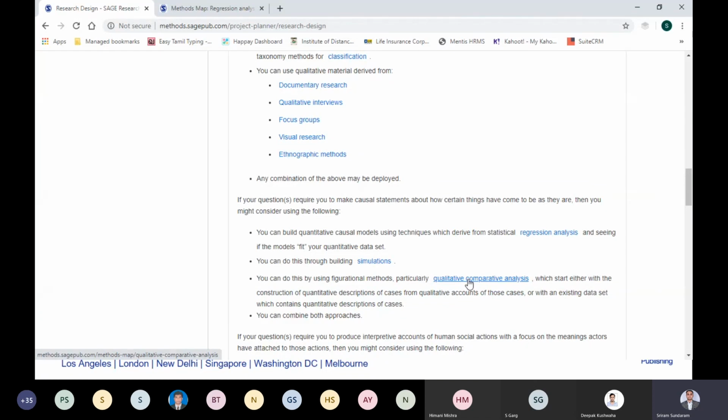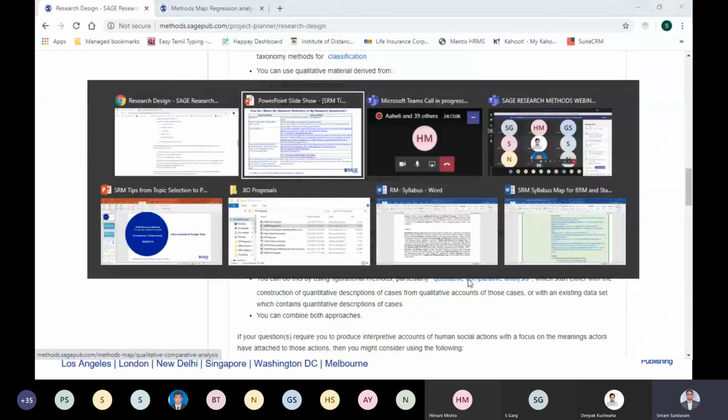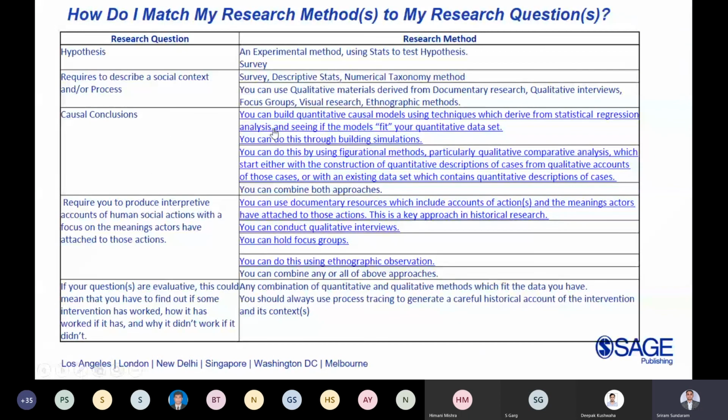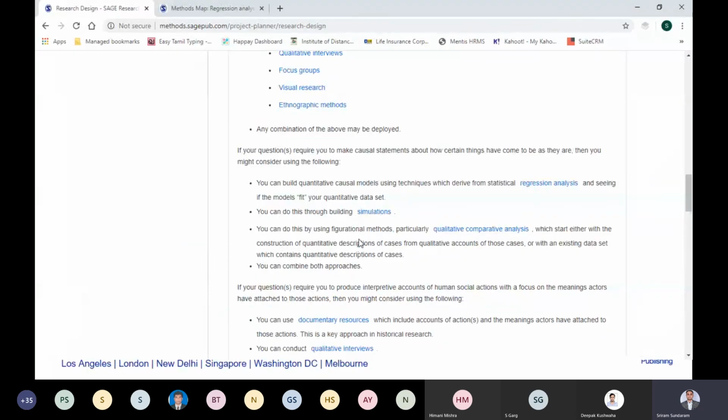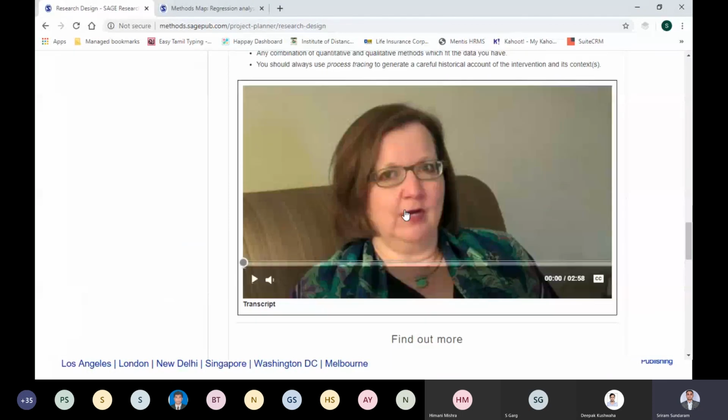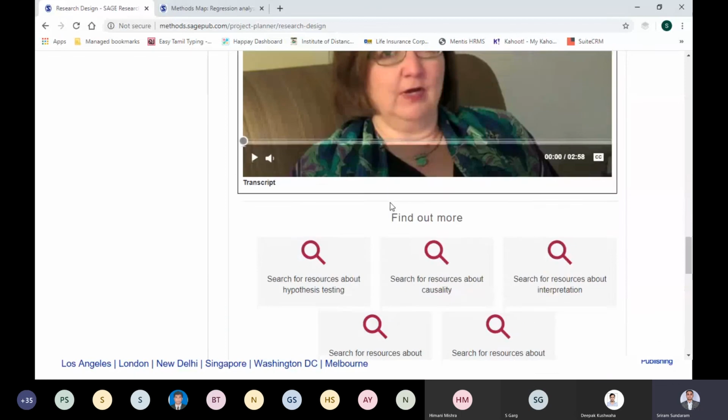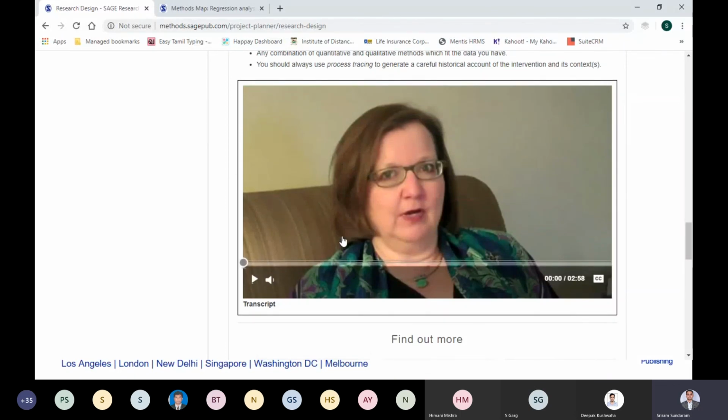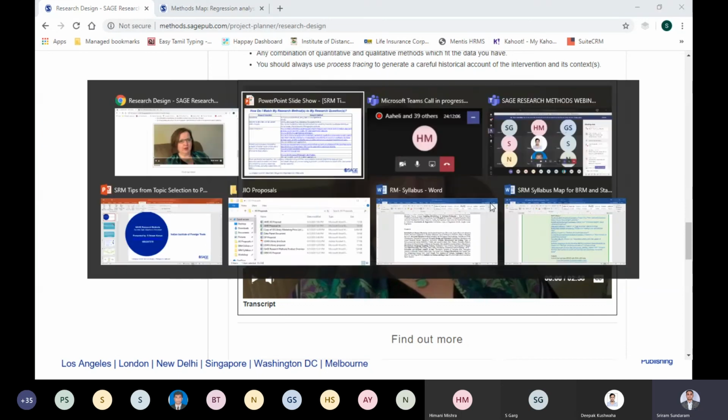So methods map gives a visual pictorial representation and maps the entire research methods terrain. And this content, what I presented in the slide, is actually extracted from this particular section. And you can see even the Project Planner has a lot of videos in it. Every section has videos, so that when you are reading a concept, if there is a video help that we can provide, we have already provided it over there.